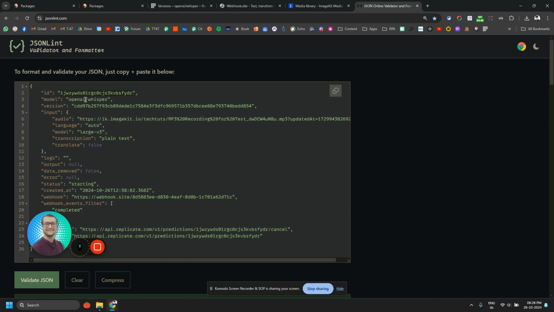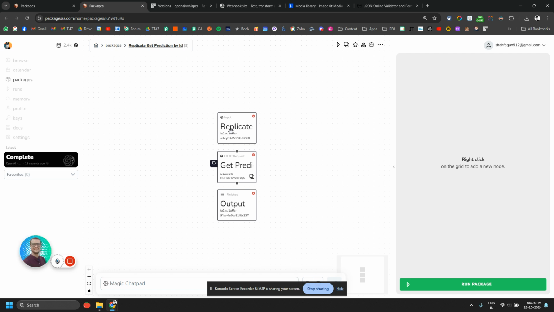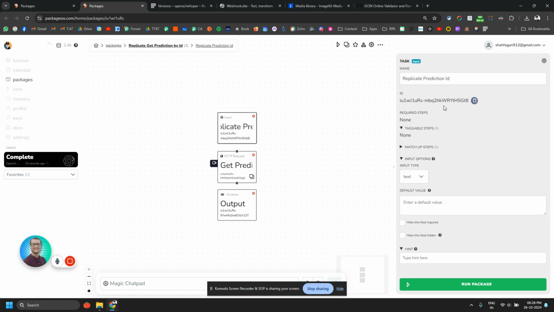You can see that it generated a prediction ID. We have two options: we can use that prediction ID as an input in this particular second package, which is Replicate Get Prediction by ID. This will work not only for Whisper AI but for all Replicate prediction IDs, right? So this is like a universal package to get the prediction by ID for Replicate. Anybody can use it with any API hosted on replicate.com.